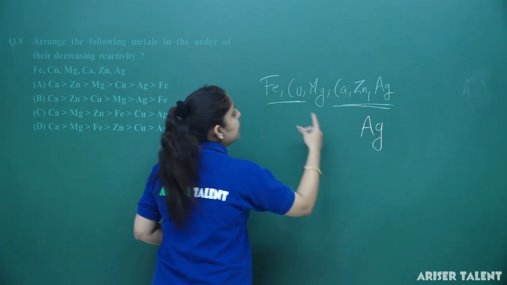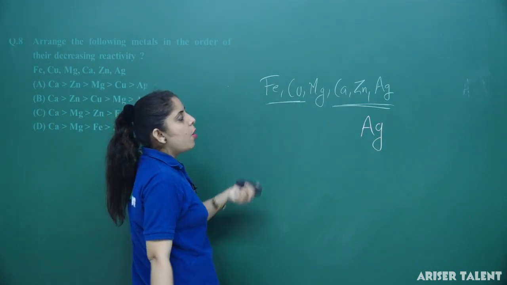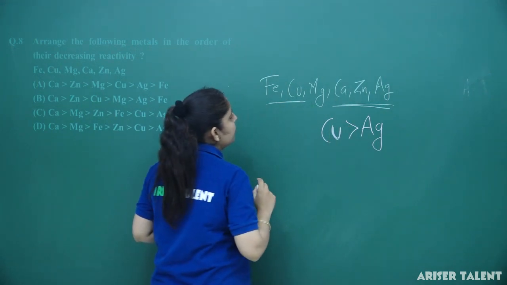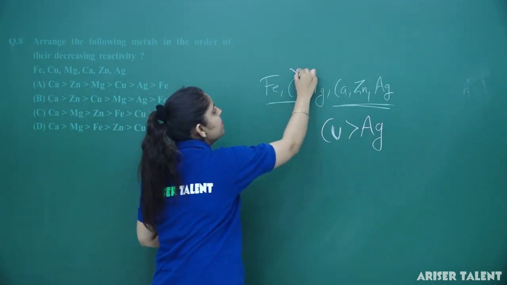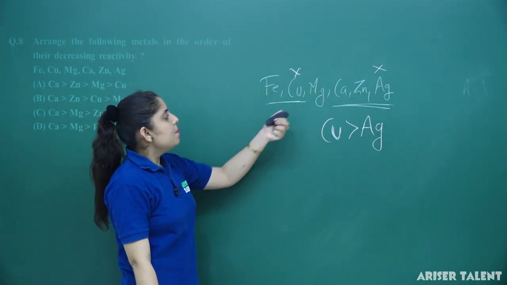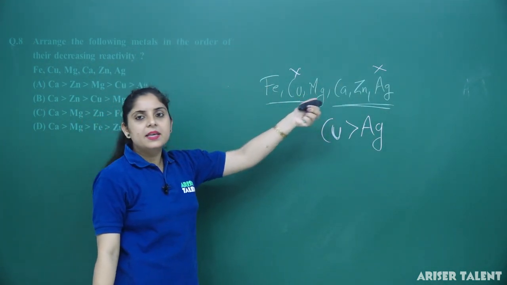Silver. Then after silver, you have the copper. So, copper is also less reactive. These are the less reactive metals. Now, this part has been done and this element has been done. Now, you are left with magnesium, calcium, zinc and iron.